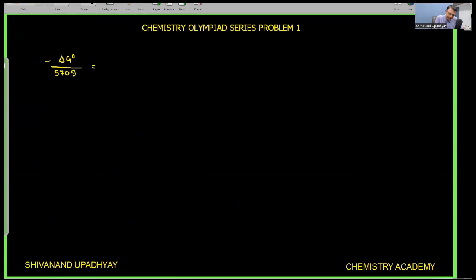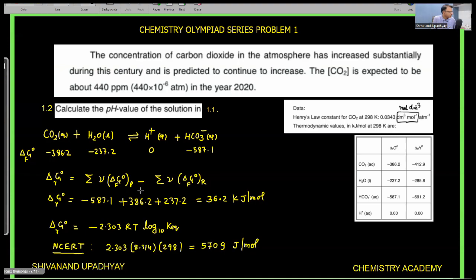Delta G naught we have calculated. Delta G naught is equal to 36.2. I think I have written here 36.6 is coming. If you do the calculation, you are getting delta G naught of formation as 36.3, sorry. So this value is coming 36.3.